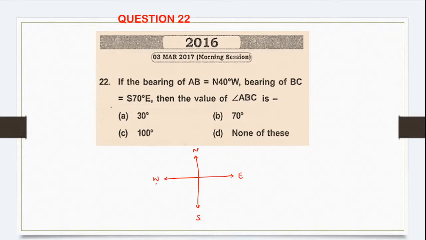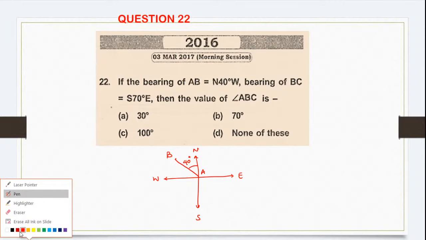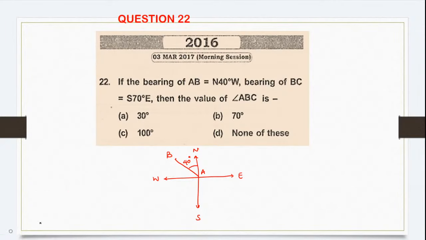AB bearing is northwest, so it is here and this is 40 degree. So this is your line AB. Let us change the color so that it will be easy for you to identify. Next, BC. BC is southeast.